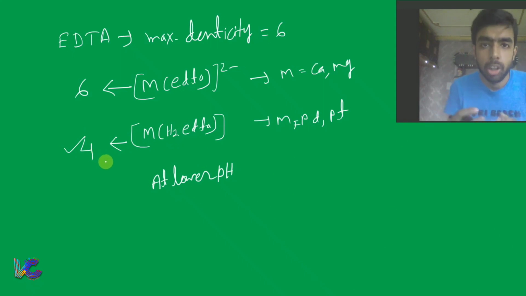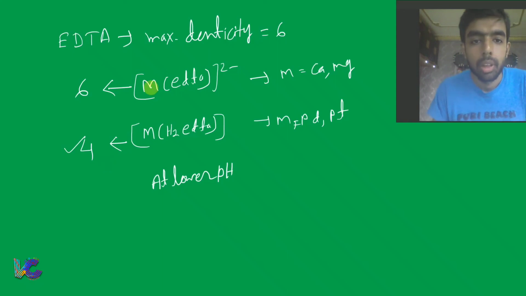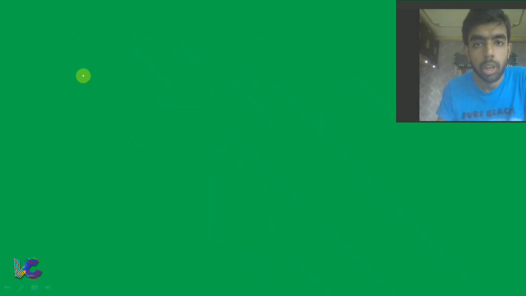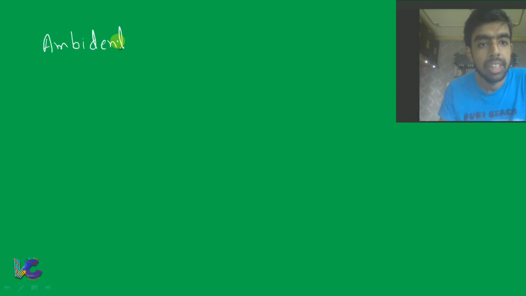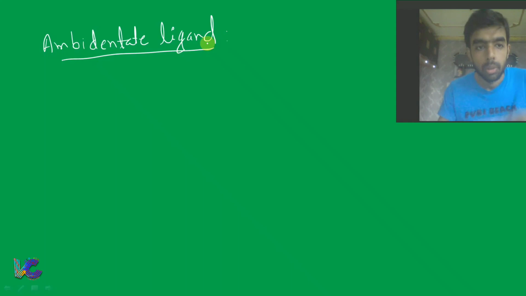So this kind of character of the ligand, where sometimes it shows one kind of denticity and another time it can show another kind of denticity depending on the experimental condition, is what we call flexidentate character of the ligand. Fine. Now we will talk about ambidentate ligand.